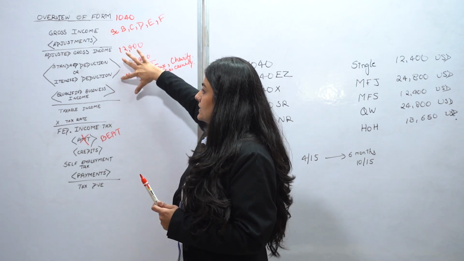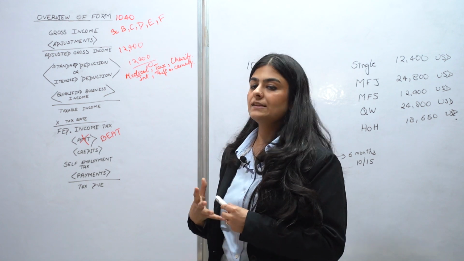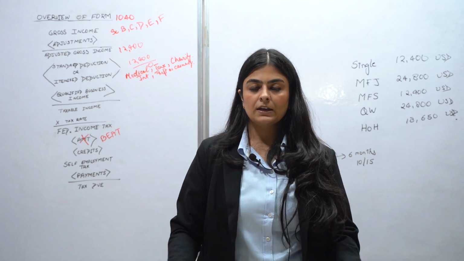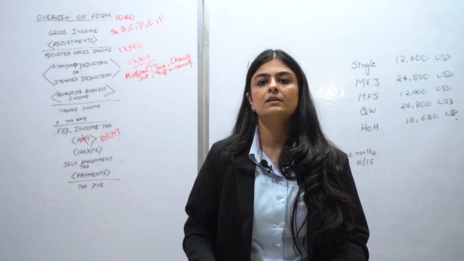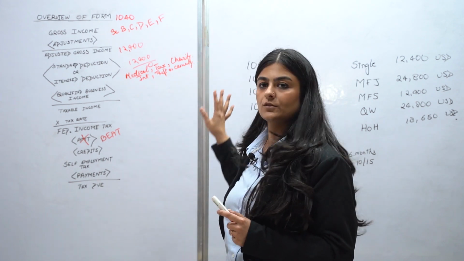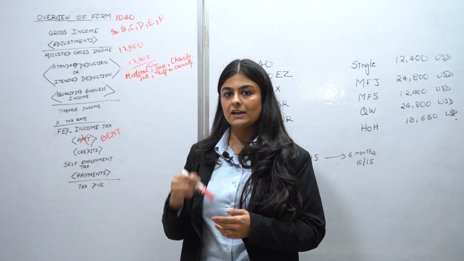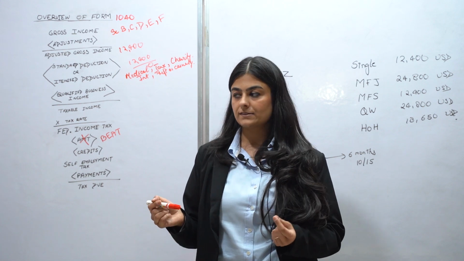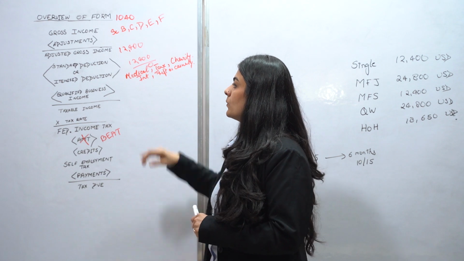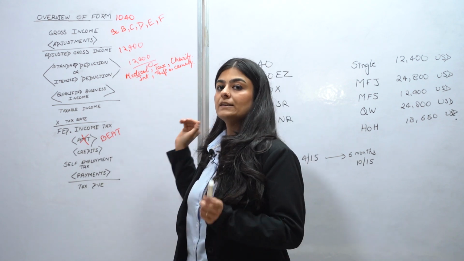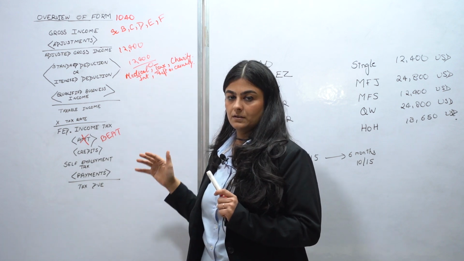After the assessee has taken the standard or the itemized deduction, the next option the assessee has is of qualified business income. In this case, there are certain qualified businesses for which the IRS allows you to take a deduction over and above what you've taken so far. This is again a vast topic which will be done in detail as we move ahead with individual taxation. But for the time being, to understand the calculations, whatever qualified business income amount that is allowed as a deduction will be reduced from here to come at taxable income.